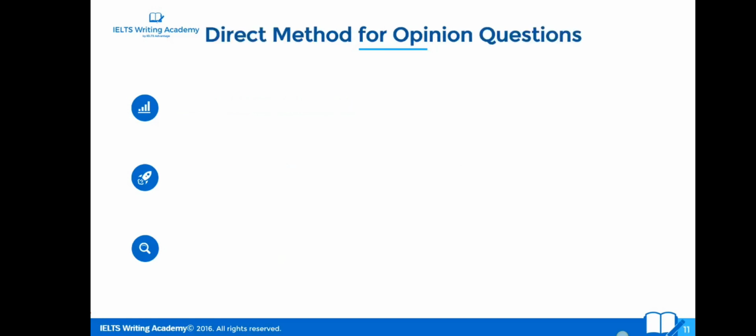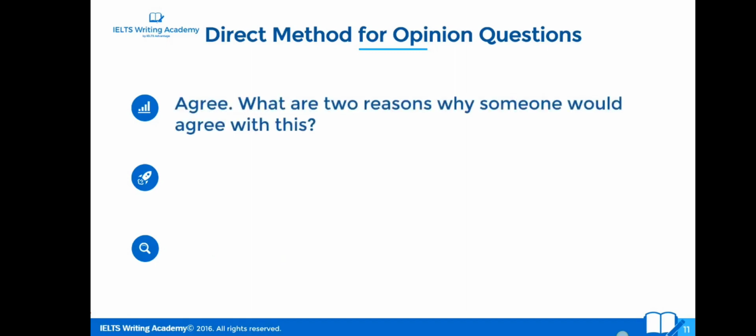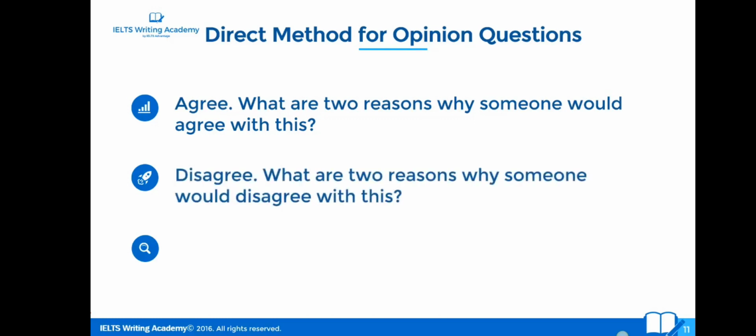So the direct method for opinion questions. Let's get into this in a little bit more detail. So if you agree with something, what are 2 reasons why someone would agree with this? All right, so you're asking yourself specific, direct questions. Okay, so if you choose the agree side, you just ask yourself the specific, direct question, what are 2 reasons why someone would agree with this? The first few reasons that you think of are normally the best ones. If you disagree, the question you would ask yourself is, what are 2 reasons why someone would disagree with this?